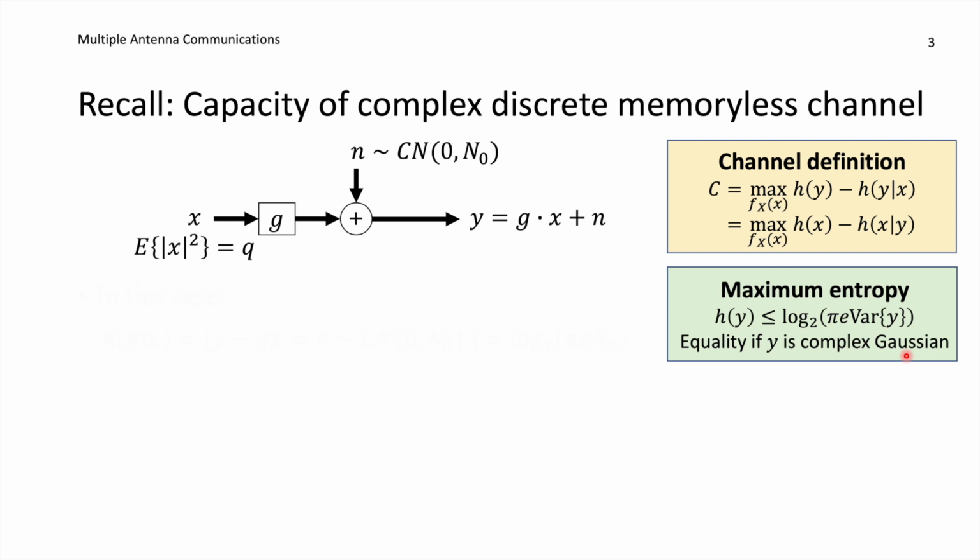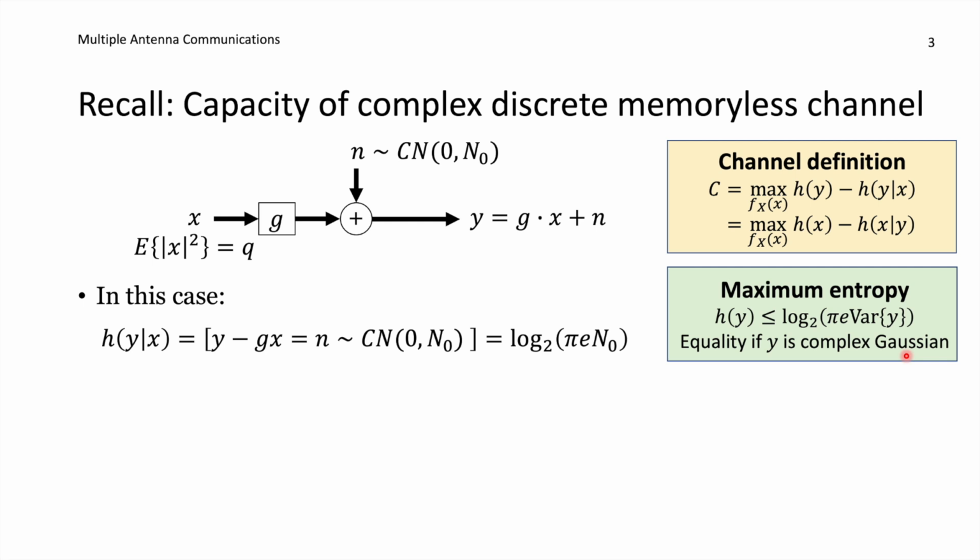in order to maximize the information that we can transmit. So to recap how we are computing the capacity in this particular case, if we start with the upper line here, we have the differential entropy of Y given X. If we know X, we can subtract G times X from Y, which is then meaning that we only get the noise N left. And we know that the noise is complex Gaussian distributed and it has the variance N0. So therefore from this expression here we replace the variance with that variance, and this is the expression that we're getting. And everything here is just equalities. So we're just computing it. There is no bounds, or we are still treating any input distribution.